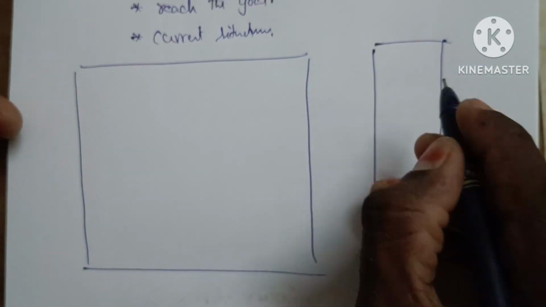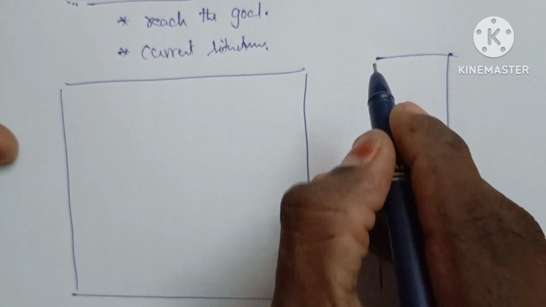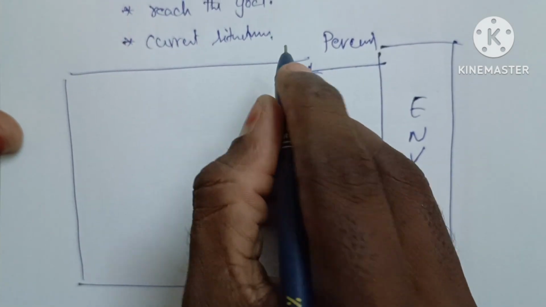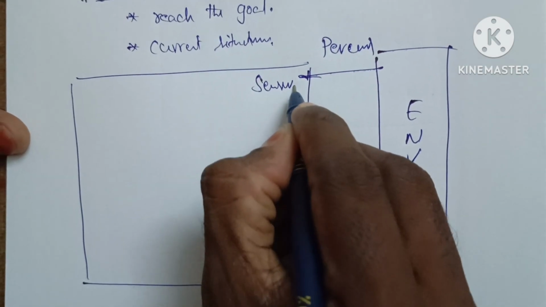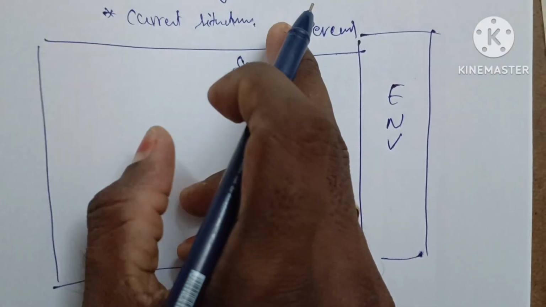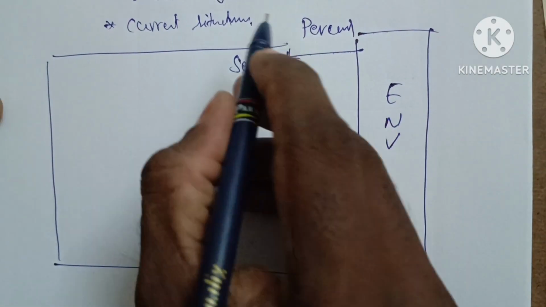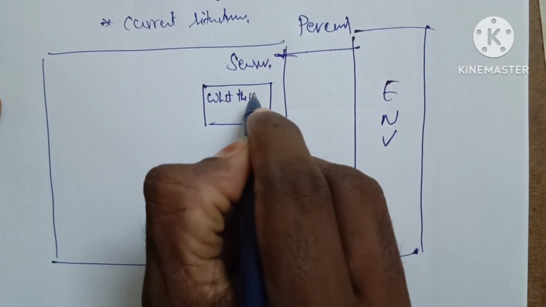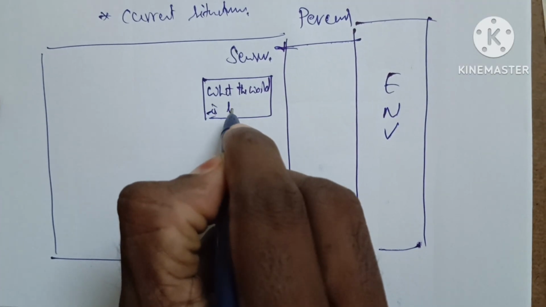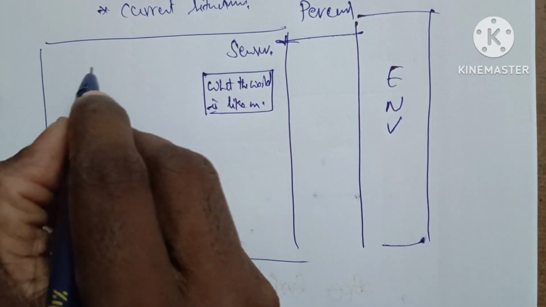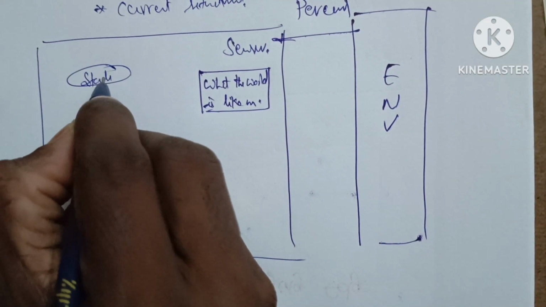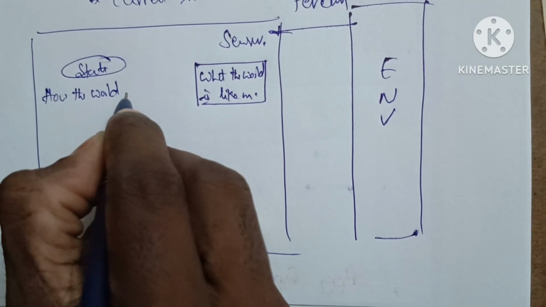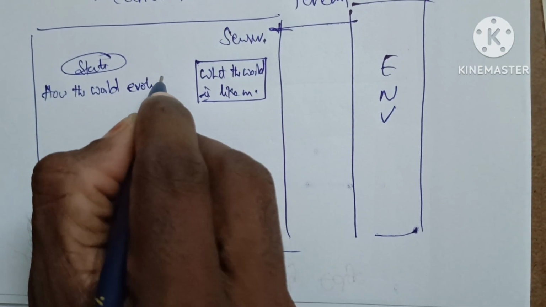Same diagram but small change. Environment. Here perceiving the data by using sensors. Okay. Next, here also what the world is like now. Consider the state. Next one is how the world evolves.